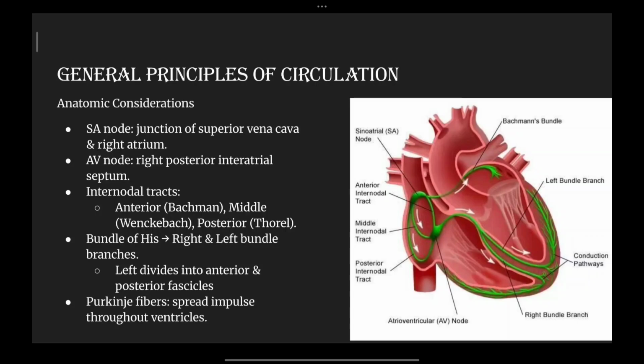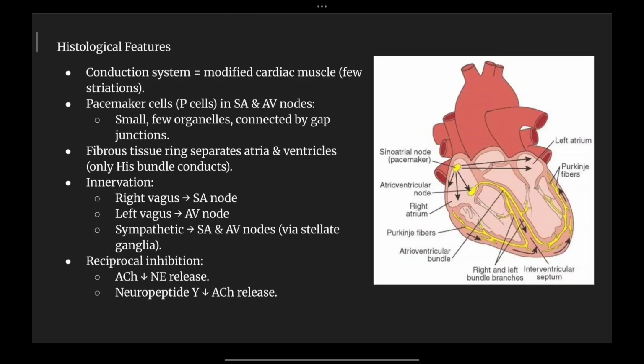So this divides into the anterior and the posterior fascicles. The Purkinje fibers spread the impulse throughout the ventricles. The histological feature, or the cell-to-cell interaction, that can be observed here is that the conduction system is modified cardiac muscle, which has striations in it. So these striations are going to cause the heartbeat.